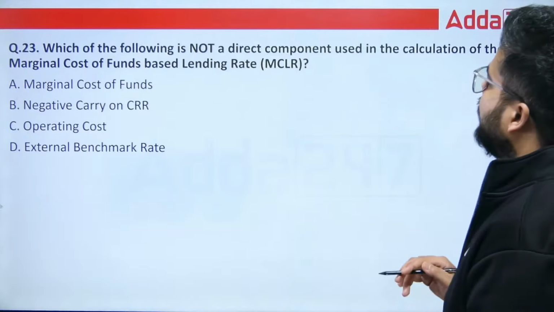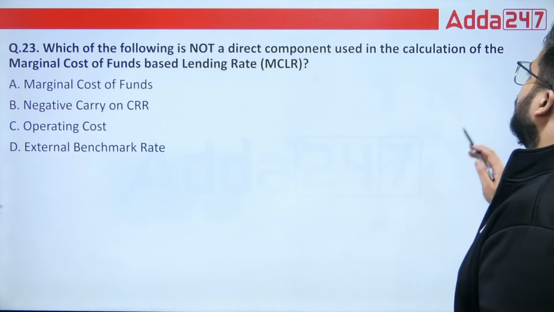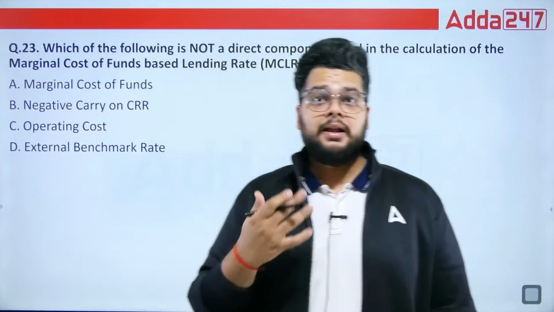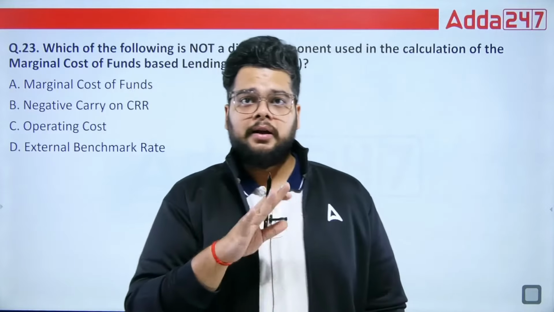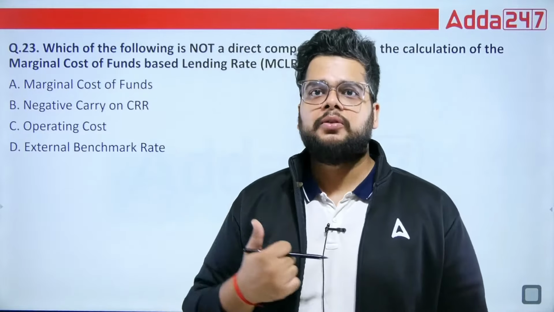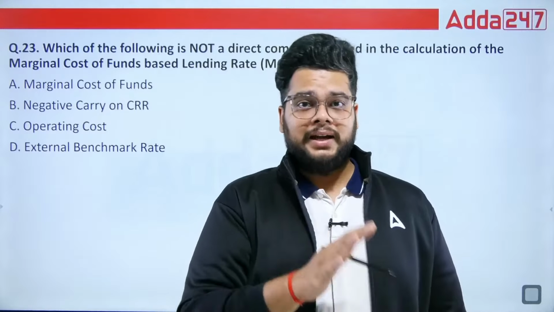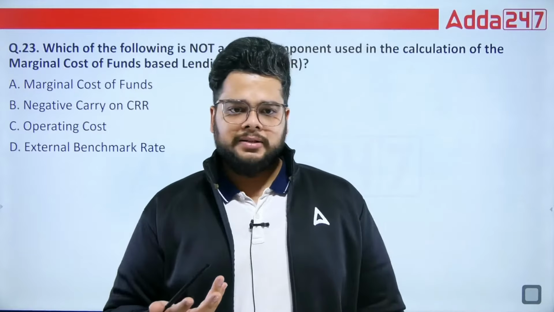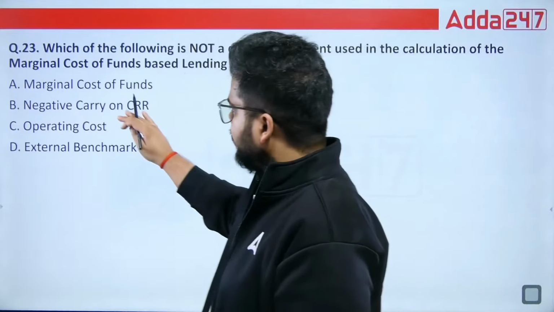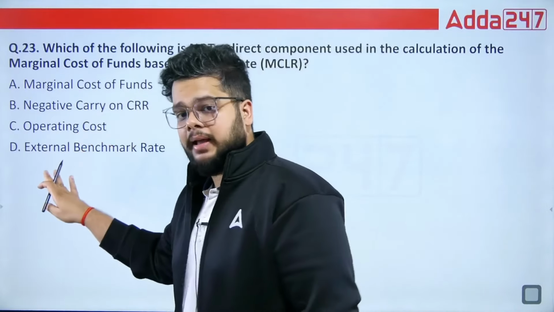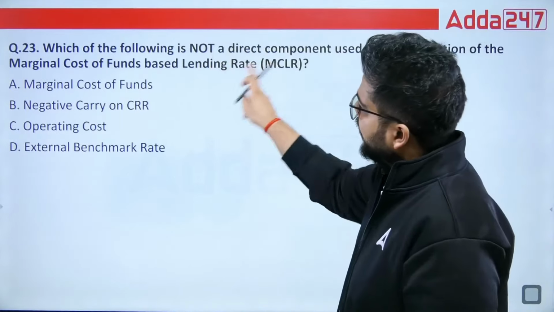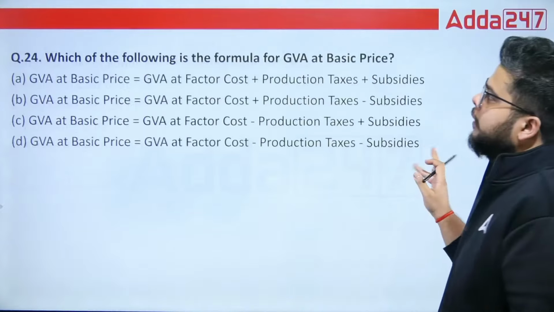Then we have: which of the following is not a direct component used in calculation of MCLR. So always remember, there are two benchmark rates, the internal benchmark rate being MCLR, using the marginal cost of fund of a respective bank, and EBLR, the external benchmark rate. In MCLR, we have marginal cost of fund, negative carry on CRR, operating cost, but external benchmark rate is not the right component. So the answer, not a direct component, is option D.